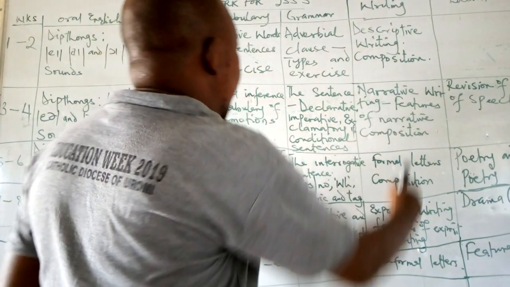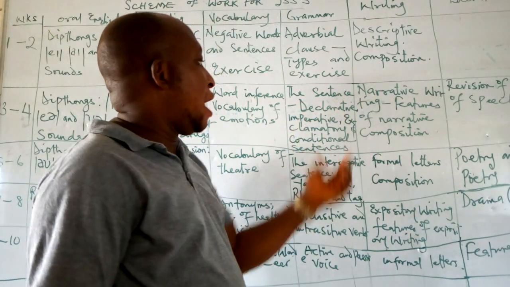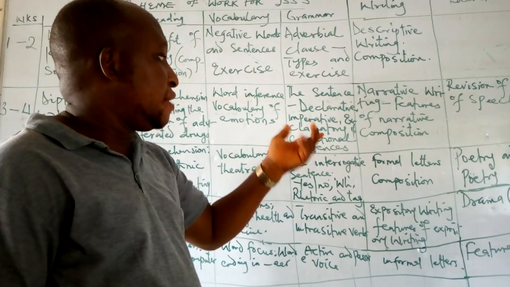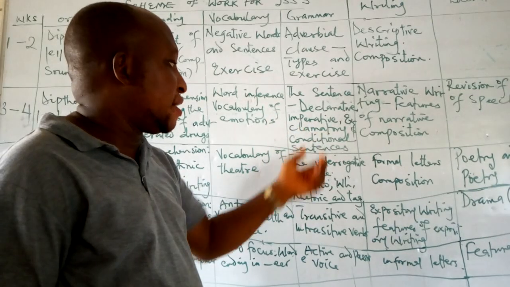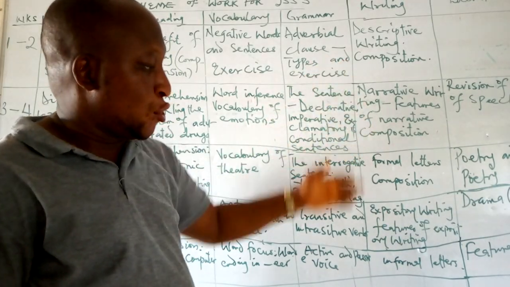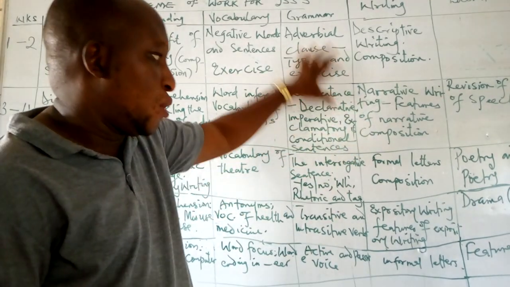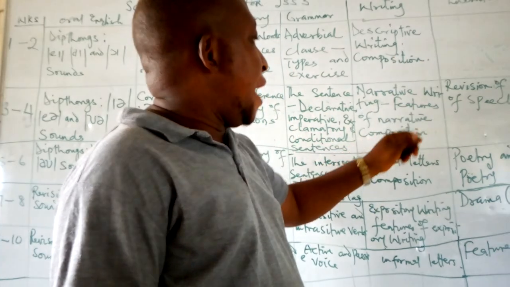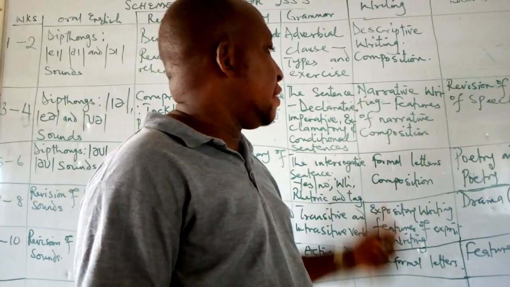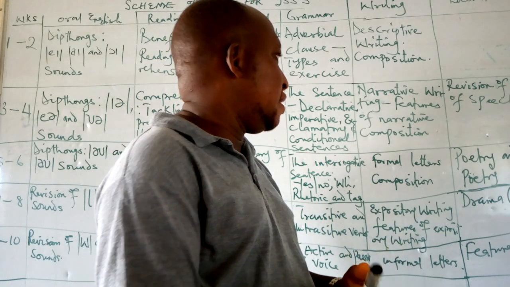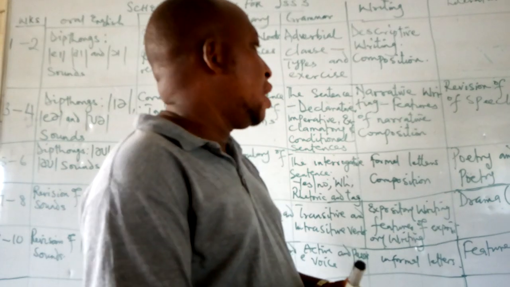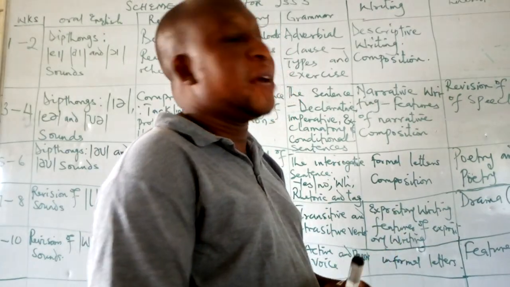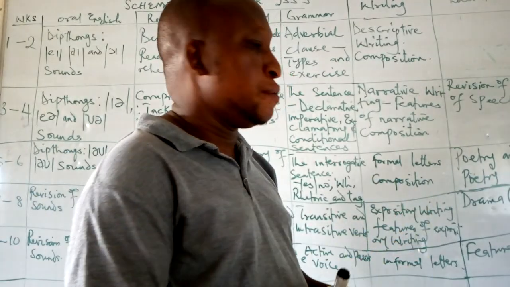Then we move to grammar. We look at the different types of sentences: declarative sentences, imperative sentences, exclamatory and conditional sentences. We will look at all these. Then we move to the writing. We have the narrative writing. The narrative essay. We look at the features of narrative essay or narrative composition.